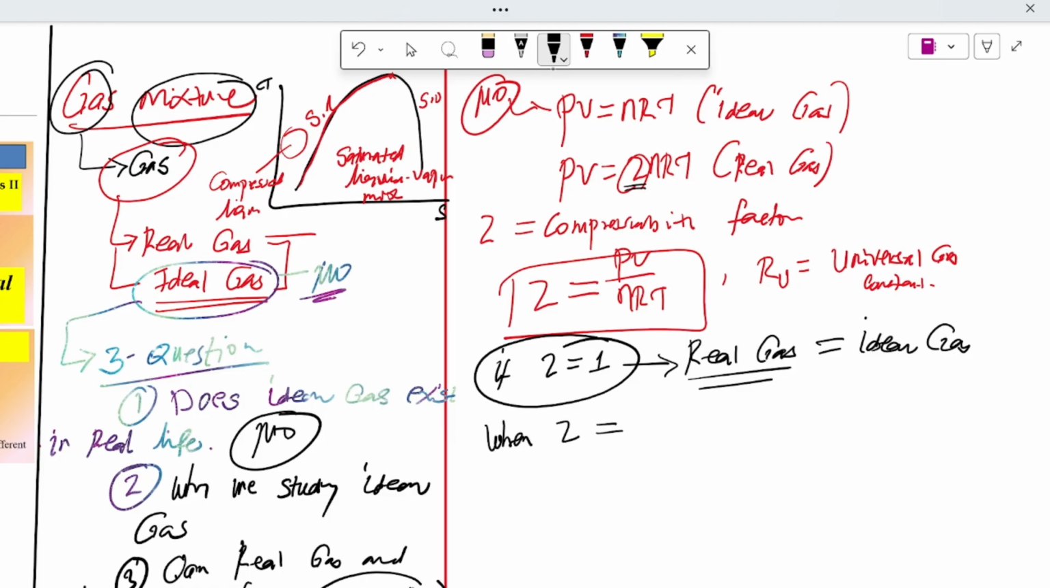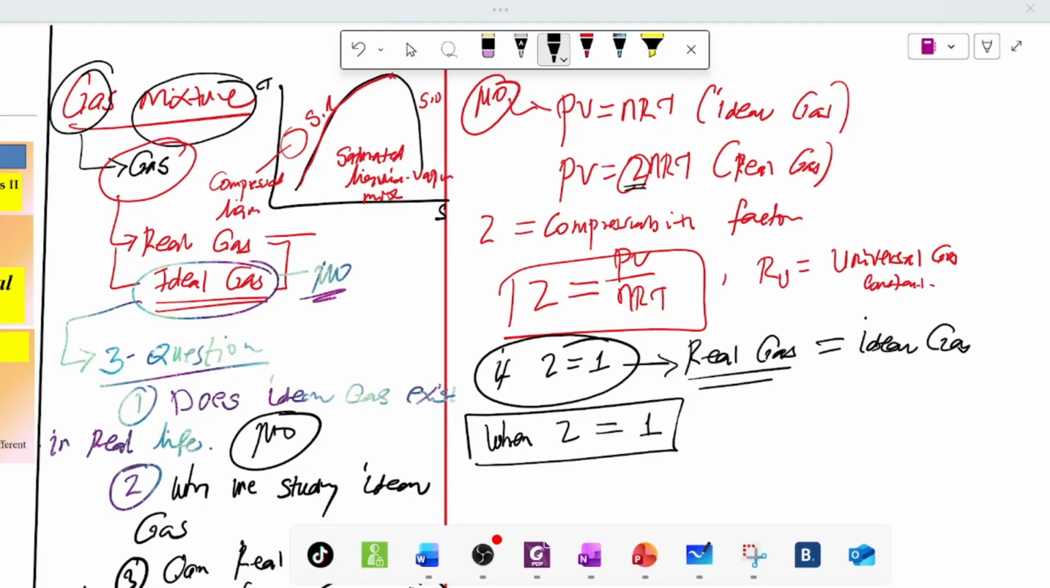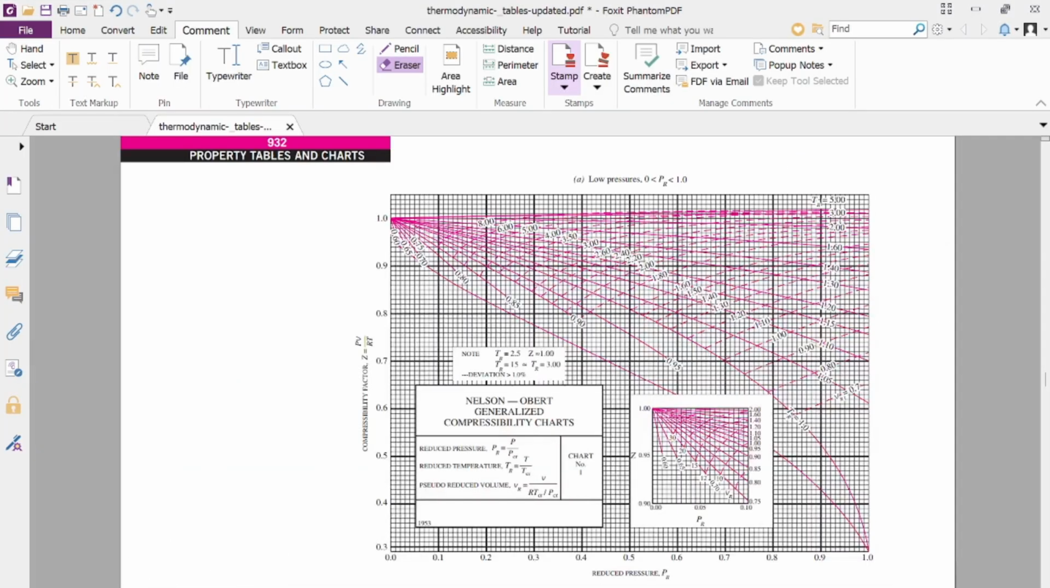So when Z is equal to 1, let us go to the property tables and the charts of Lenson, the generalized compressibility factor charts, or compressibility charts.